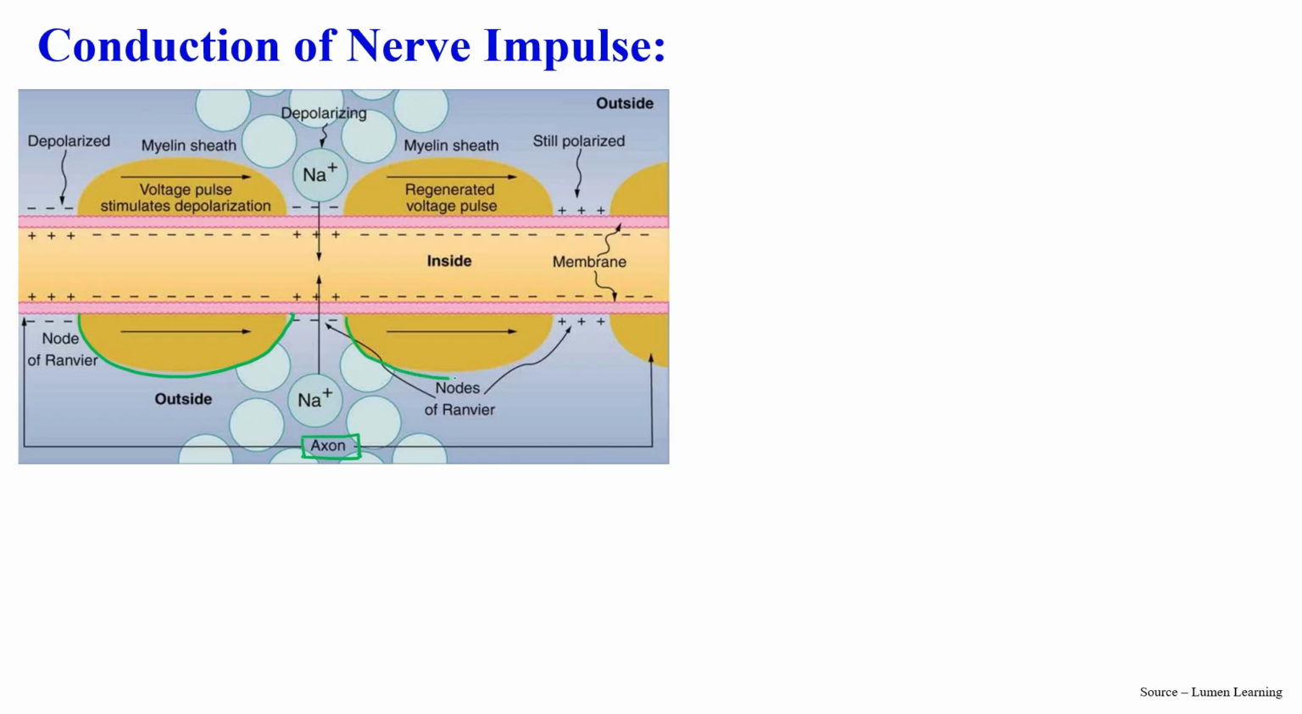Clear? And there is a notch. This notch is known as the node of Ranvier. And this is a myelin sheath. There is a myelin sheath present over here. And generation of voltage or impulse occurs in this direction. Normally, in the polarized state, what is the situation? This is the situation.